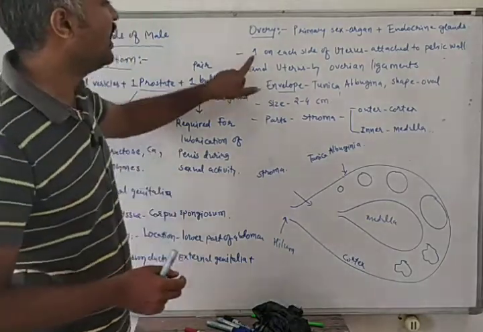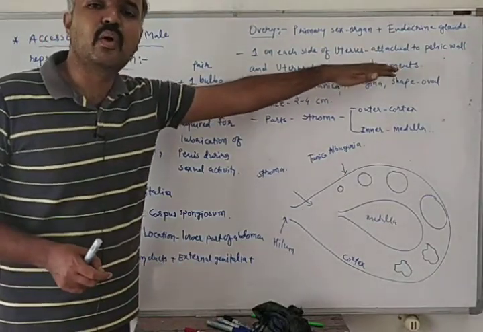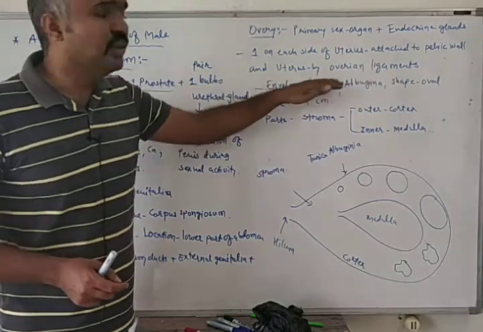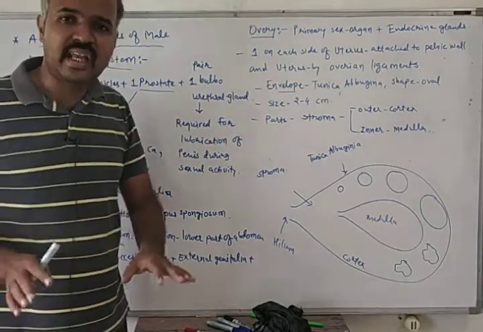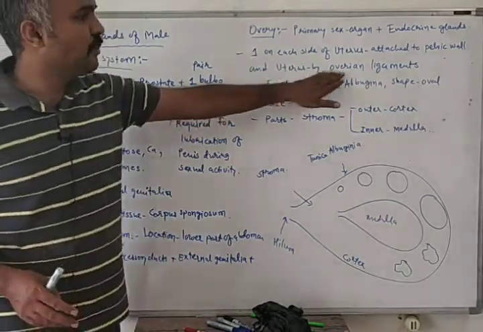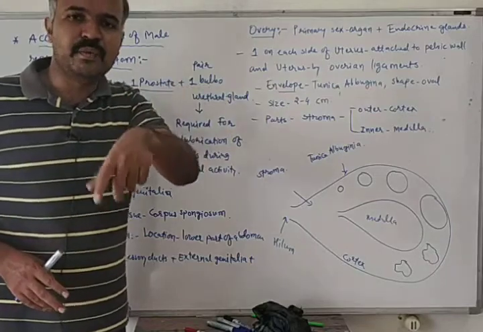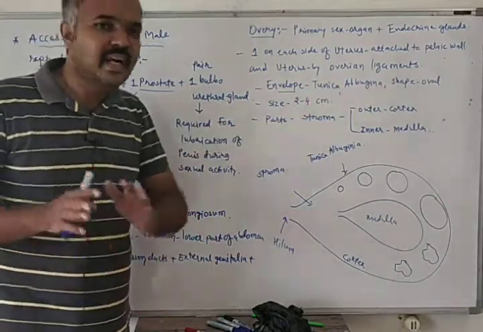In this manner, the ovary is not hanging freely in the abdomen. And you can see the presence of the ovarian ligaments in the figure of the female reproductive system.